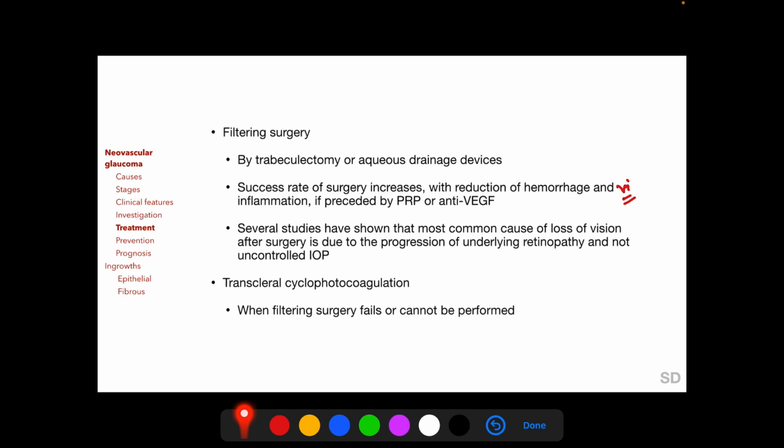And several studies have shown that the most common cause of loss of vision after filtering surgery in neovascular glaucoma is progression of underlying retinopathy and not uncontrolled intraocular pressure. Transcleral cyclophotocoagulation can be attempted to control intraocular pressure in neovascular glaucoma when filtering surgery either fails or cannot be performed.